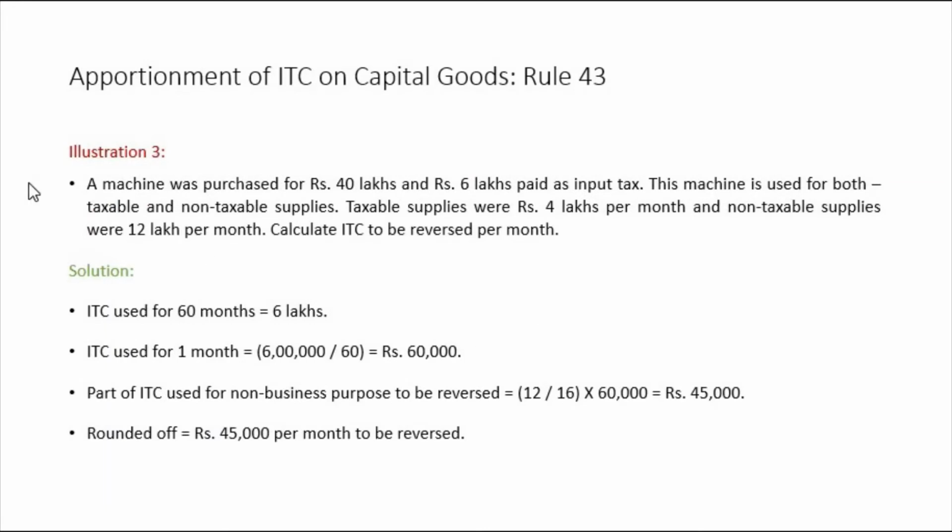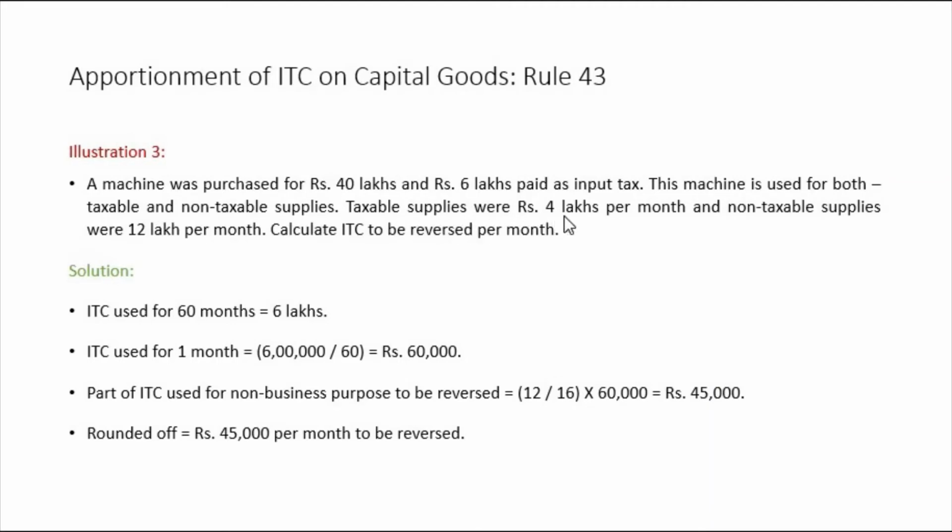See, this is another illustration. A machine was purchased for 40 lakhs and 6 lakhs was paid as input tax. So 40 lakh is the value of supply, value of capital goods, and 6 lakh is the taxes paid. This machine is used for both taxable and non-taxable supplies.